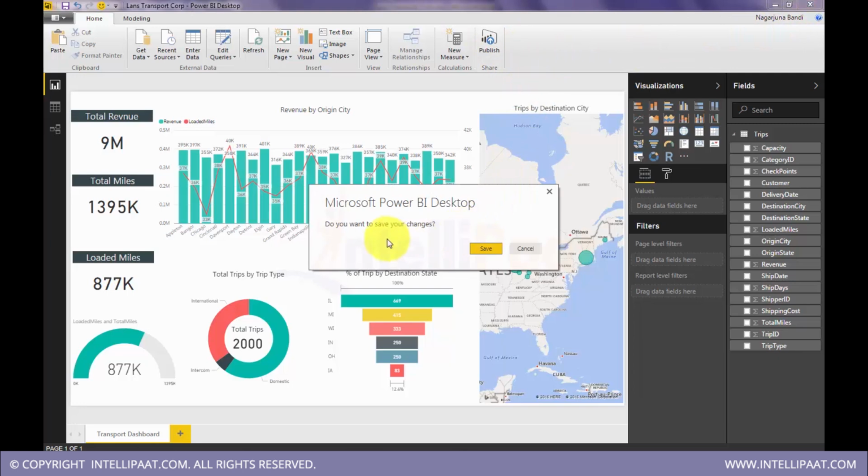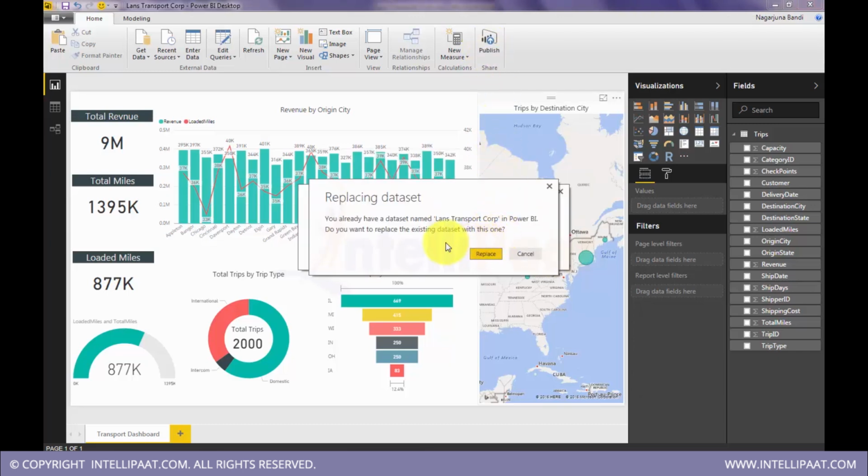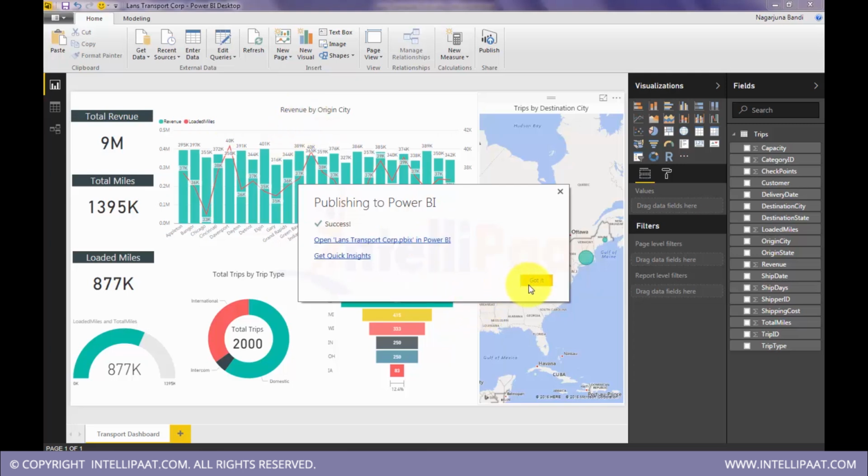So now I want to publish this to Power BI service. I simply click on this icon. So I already have a data set named Lands Transportation Corp there on the cloud service. So let's replace that. But this analysis file will be new. Okay, got it. So now it is published to Power BI. So if you want to open, you can click on this link and you can go there, or you can log into your cloud account and you can see your analytics there. So what I'll do, I'll click it here.